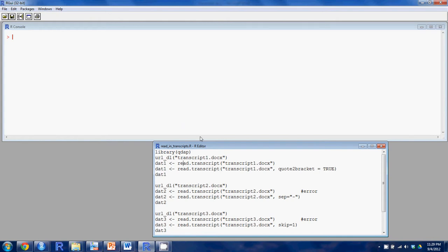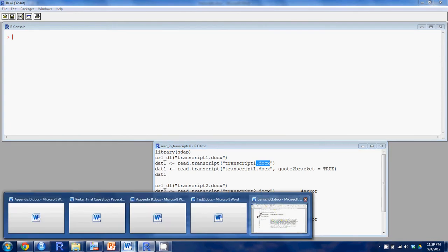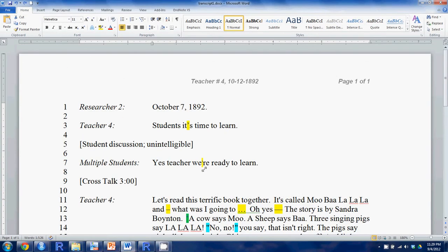This is a tutorial on how to use the docx read transcript function to read a docx file into R for use with the qdap package. Now, a docx file is simply a Microsoft Word or an OpenOffice document.